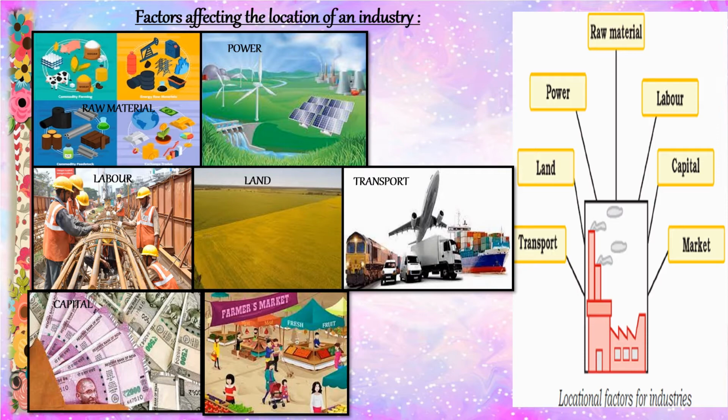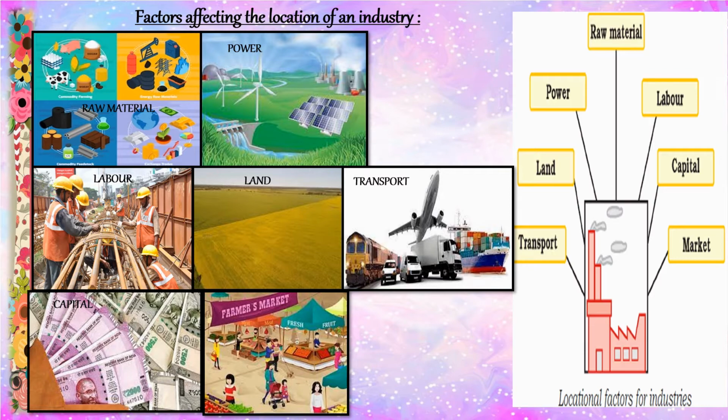Next, market. The entire process of manufacturing is useless until the finished goods reach the market. Nearness to the market is essential for quick disposal of manufactured goods. It helps in reducing the transport cost and enables the consumer to get things at cheaper rates.